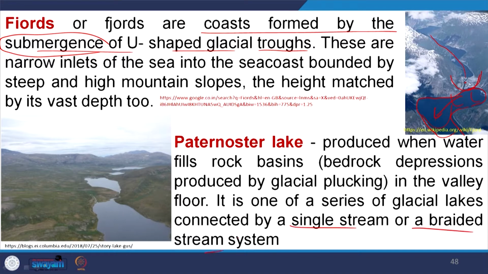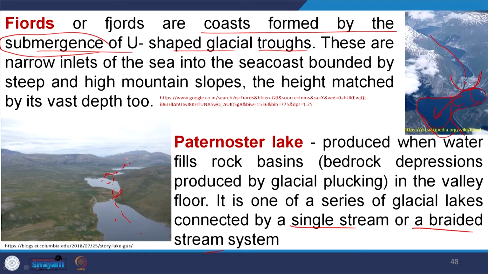Now, you see here, this is the path of the glacier which was moving, and after the glacial retreat there are a number of depressions, and the depressions are occupied, creating some lakes. And now, you see this isolated lake, that is connected through a channel. Similarly, this is connected through a channel.